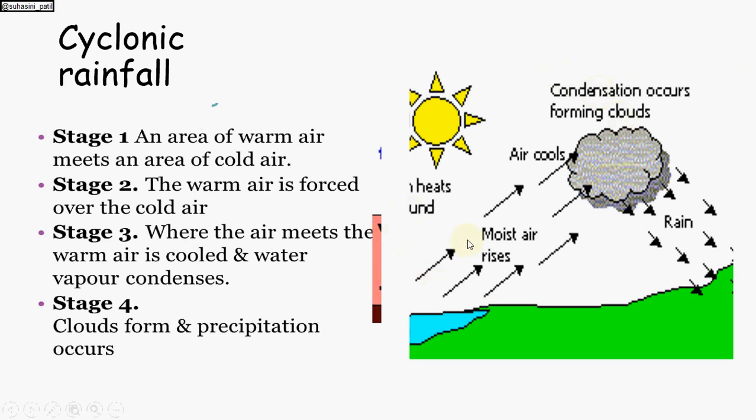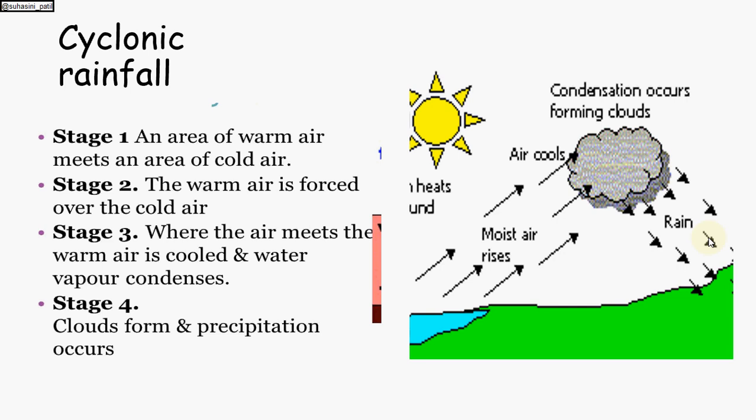So when the warm air mass and cold air mass meet in one particular area, the warm air, which is very light, forces the heavier cold air to rise upwards, and later it cools and condenses, and after that rainfall occurs. Such type of rainfall is called cyclonic rainfall. In cyclonic rainfall, when air is rising upwards, it rises in a circular movement. So this is about cyclonic rainfall.